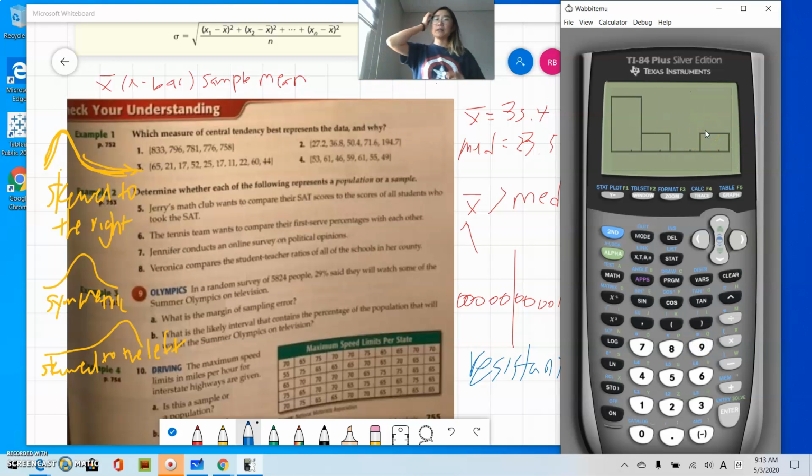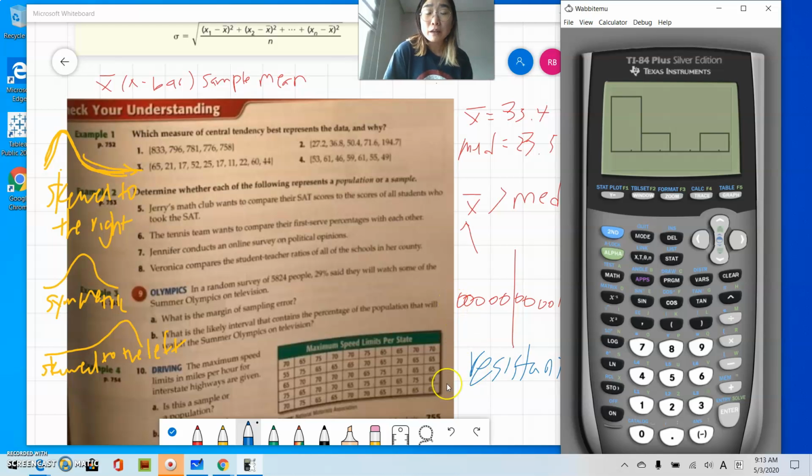This histogram is actually not that nice, although there are only 5 values, so it's very hard to draw a histogram. The histogram is more useful if you have a lot of values, like number 10. Number 10 has so many values here, right? So I might do number 10 with you guys to show you why a histogram is useful in that sense. And this one, because there are only 5 values, you can draw it on a dot plot, and that's a lot easier way to see it than like this. This one also seems to be a little bit skewed.